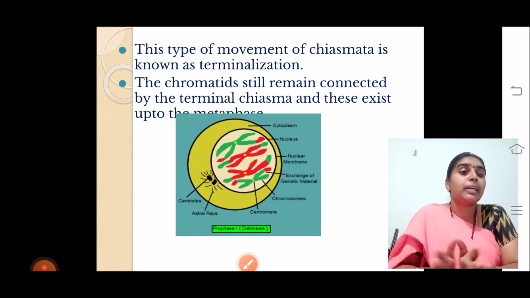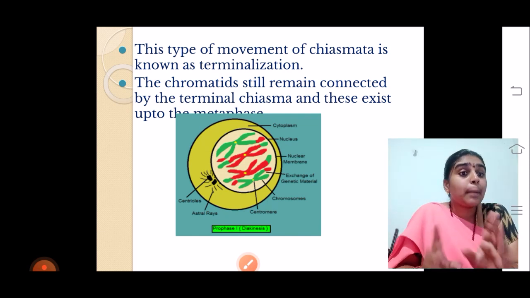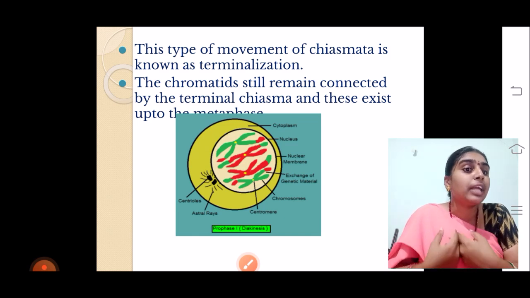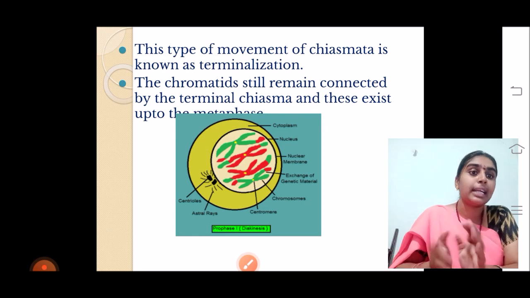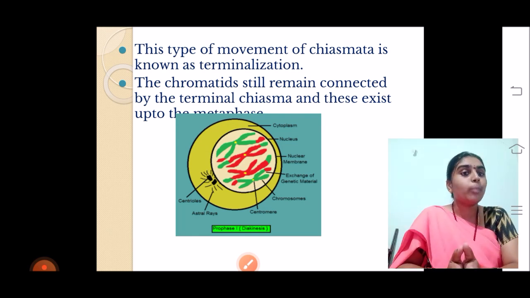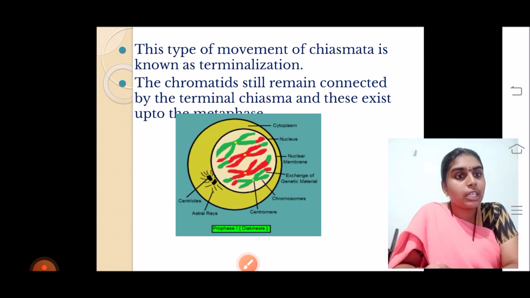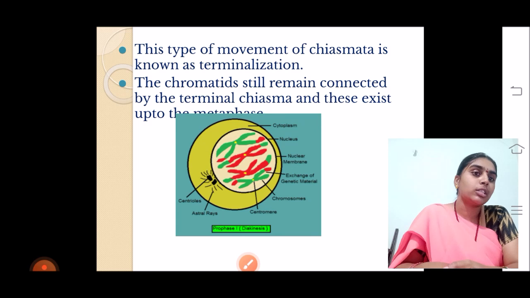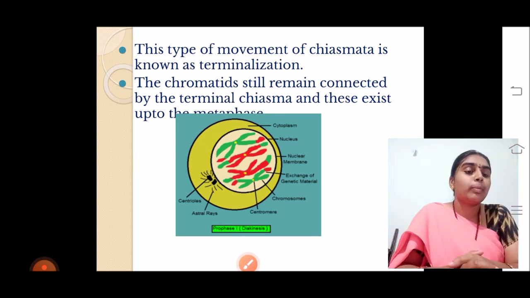Now, in this particular division, the nucleolus has also disappeared. The nuclear membrane disappears, and these chromosomes are left free in the cytoplasm. Till now, this was occurring inside the nucleus, and now these chromosomes, which have detached from each other after the crossing over, that is, the transfer of genes between the non-sister homologous chromosomes, are freely left in the cytoplasm because the nuclear membrane disappears.